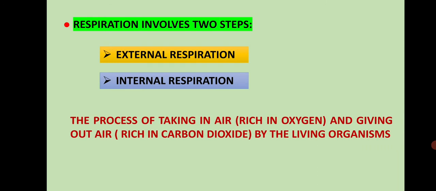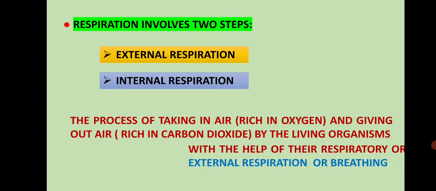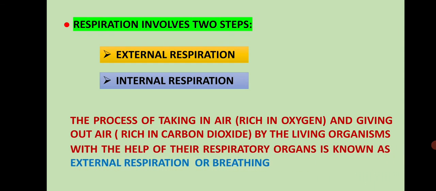The process of taking in oxygen rich air and giving out carbon dioxide rich air by the living organisms with the help of their respiratory organs is known as external respiration or breathing. Here one point you should remember that the different organisms have different types of respiratory organs.